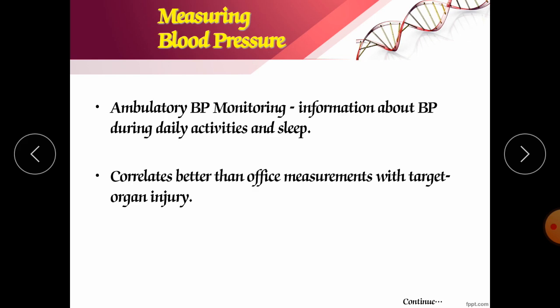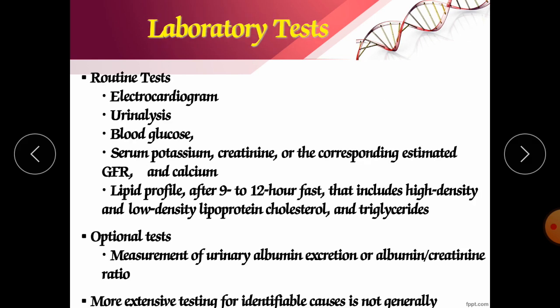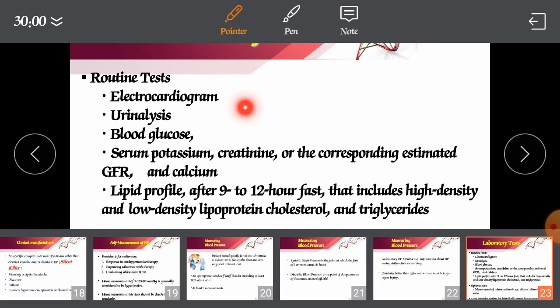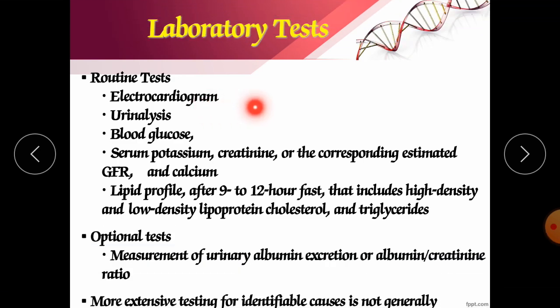Ambulatory blood pressure monitoring gives information about blood pressure during daily activities and sleep. So we should check during sleep also, and in the morning we should check 2 times. It correlates better than office measurement with target organ injury. Now the laboratory tests that we can do: the routine test is the electrocardiogram, ECG, you should take.